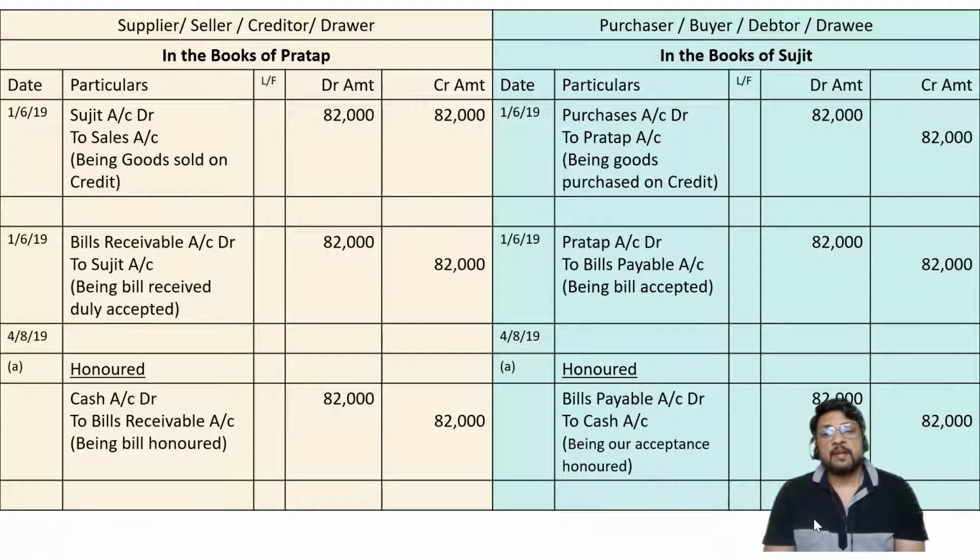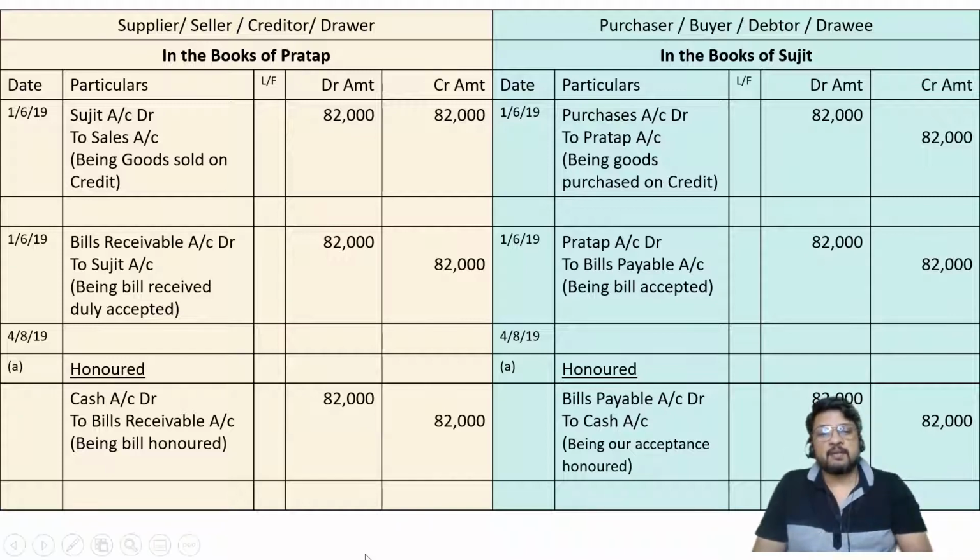Since Sujit is unwilling to pay, this bill of exchange has got no value now. It is necessary to cancel that bill of exchange. So the bill is not going out, but the bill is losing its relevance.